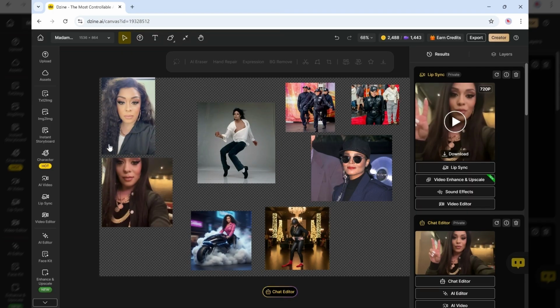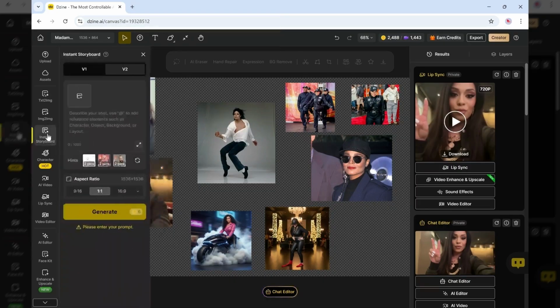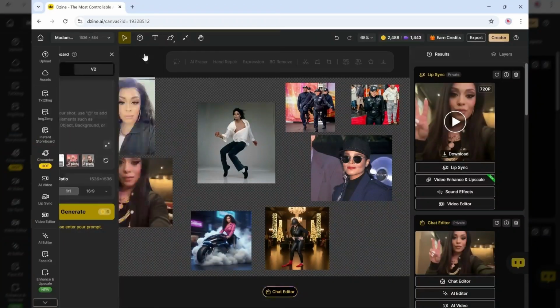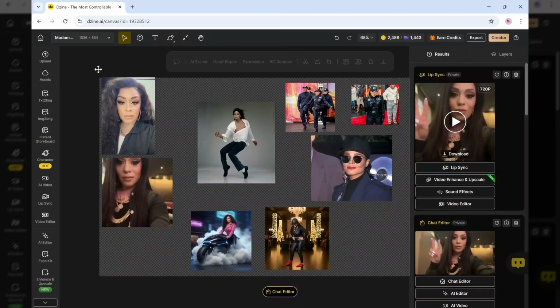Okay, so the functionality that I'm using here is Instant Storyboard, which allows you to put a reference photo and prompt, and then you would select the aspect ratio and then generate your results here. So the thing that you need to do is to make sure that you put your reference photos here. In order to upload your reference photos, you just click here. It'll allow you to browse the files and you can either double click or drag it onto the canvas.